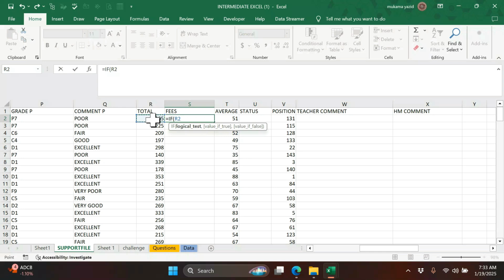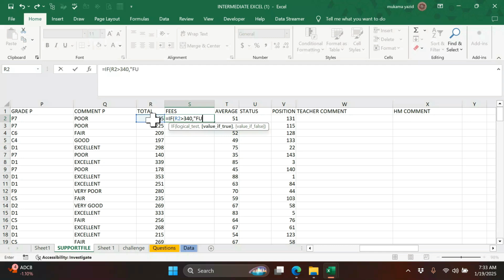The first one we build from the question. If the total marks is greater than 340, comma, what do you want Excel to give you? I would like Excel to give me full bursary.